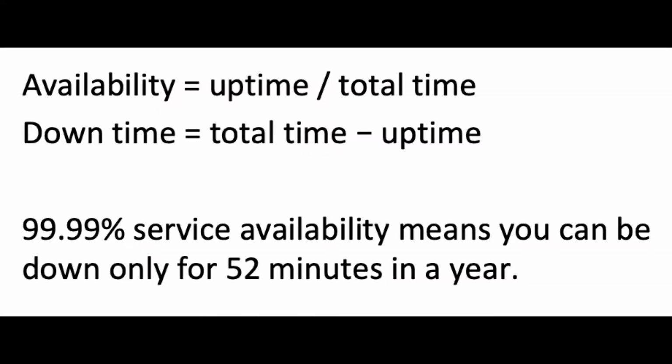Service availability is a metric that shows how much your service is available over a given time. We can formalize availability with these equations. According to this formula, for example, if you provide 99.99% service availability to your customers, that means you can be down only for 52 minutes in a year.